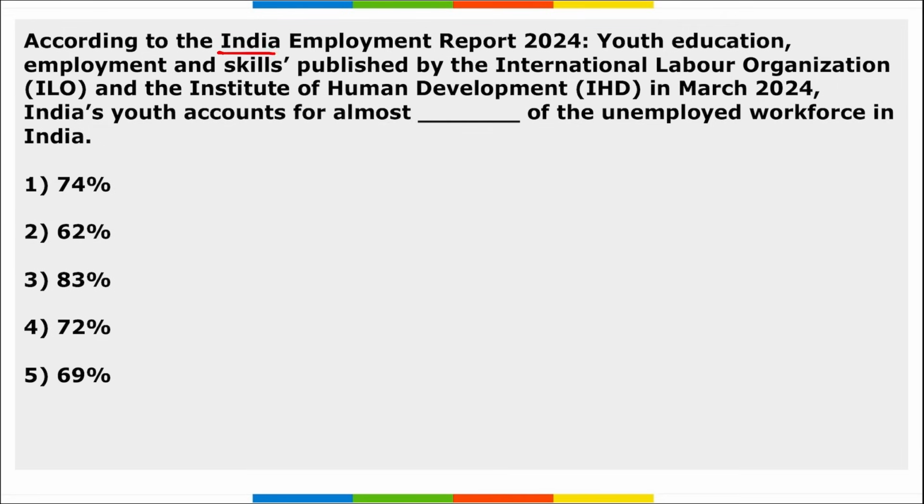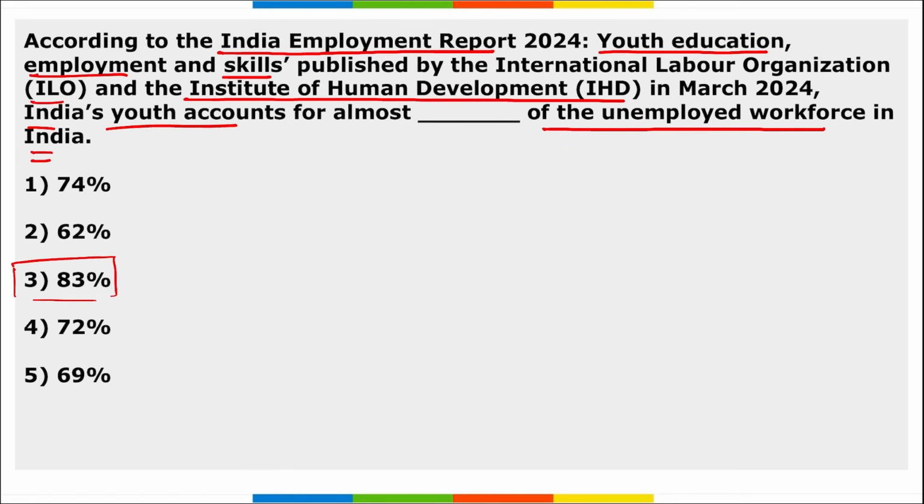Next, according to the India Employment Report, Youth Education, Employment and Skills, published by ILO and Institute of Human Development in March, India's youth account for almost 83% of the unemployed workforce in India.